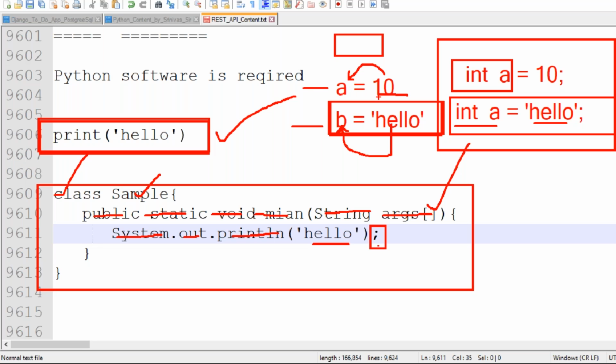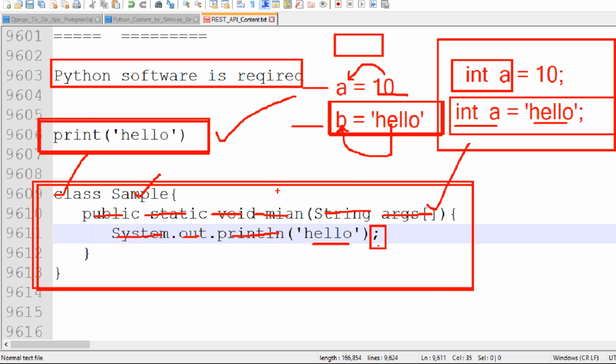Clear this one? Now, the Django framework is developed purely using Python. That's why, to develop web applications and real-time applications using the Django framework, we write fewer lines of code. Here, just for a hello message you write all these lines, but the same thing in Python takes one line.